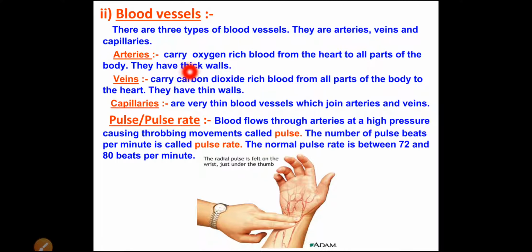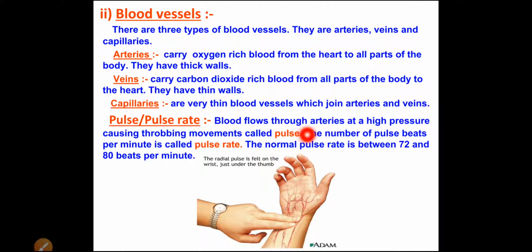That's why these walls are thick in nature. We know that the pressure of the blood is exerted on the walls of the blood vessels, so the walls should not get any harm. That's why these walls are thick and elastic in nature, so they can become big and small as the blood flows.